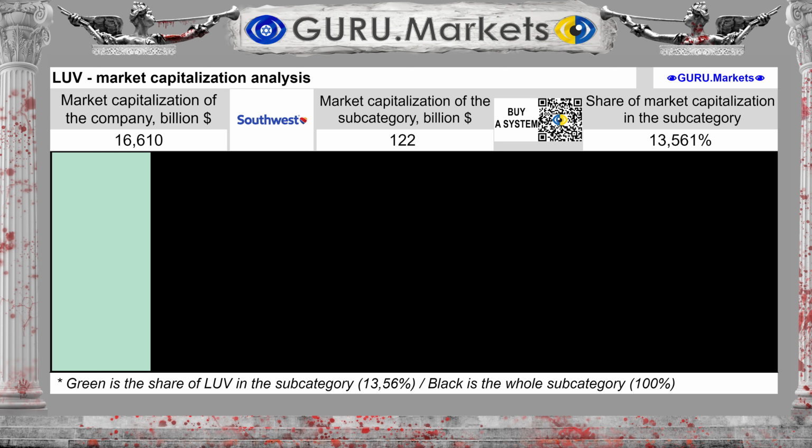Market capitalization of the company Southwest Airlines Company is $16.61 billion, with a market capitalization of the subcategory of $122 billion. Southwest Airlines Co. LUV accounts for a share of 13.561% and is one of the large companies in the subcategory.